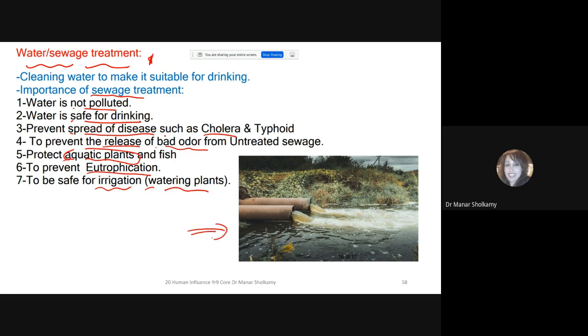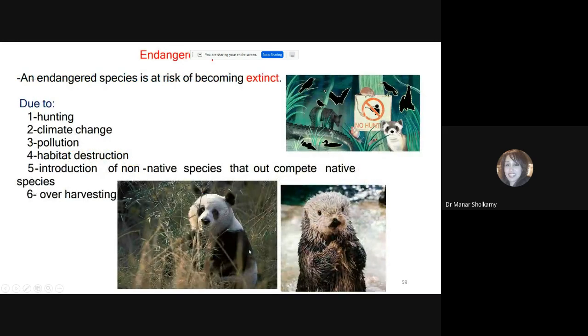Now this is no sewage treatment. Number one, cholera. It will kill children, it will cause dehydration, it will kill the plants and kill the fish and cause eutrophication. Okay?